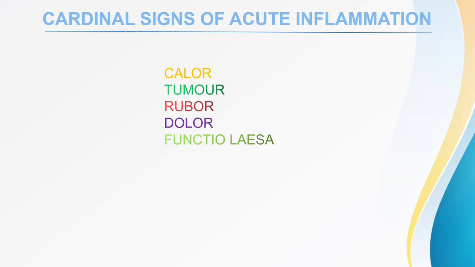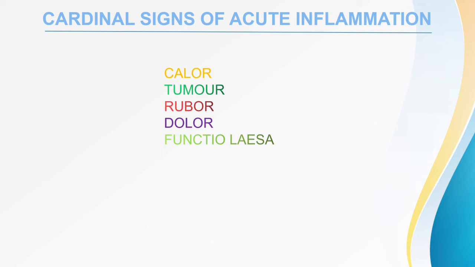And the next is dolor. Dolor means pain. Okay, dolor means pain. Pain is due to, look, what happens in the interstitium: the fluid is there, the accumulating exudate fluid. It gives a pressure, and along with this, two chemical mediators, that is prostaglandin E2 and bradykinin, are responsible for the pain.